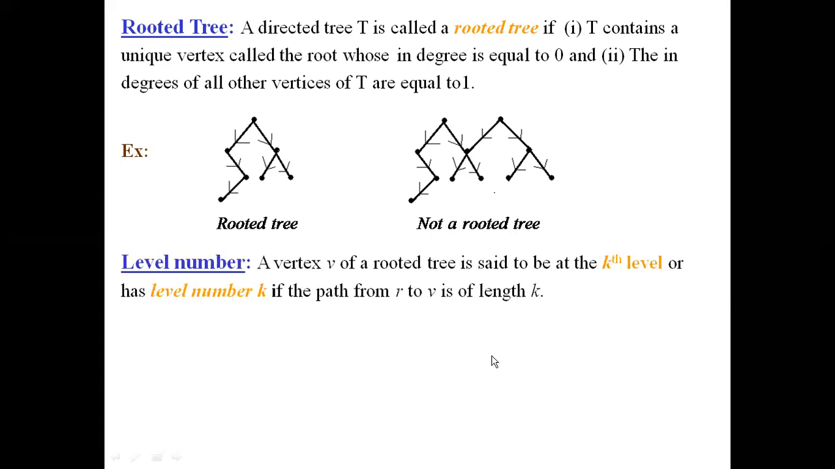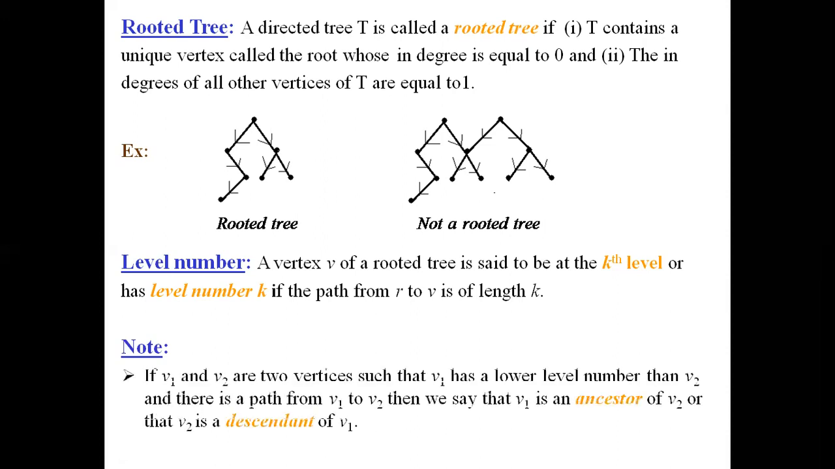Then we'll now understand the definition for level number. A vertex V of a rooted tree is said to be at the kth level, or it has the level number k, if the path from R to V is of length k. So any vertex V which is selected from a rooted tree is said to be at the kth level, or it has the level number k, if the path from R to V is of length k.